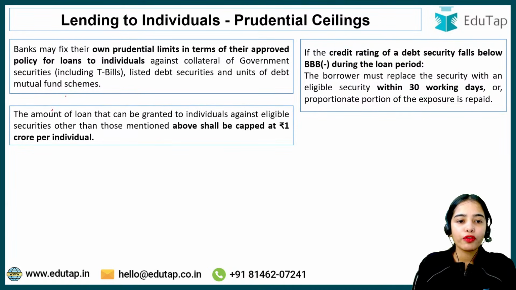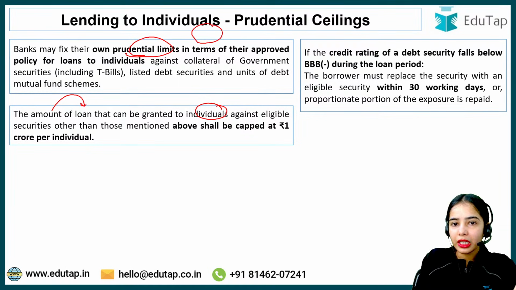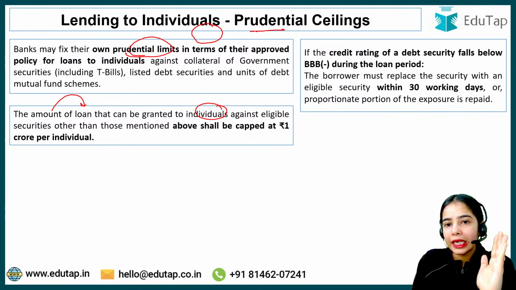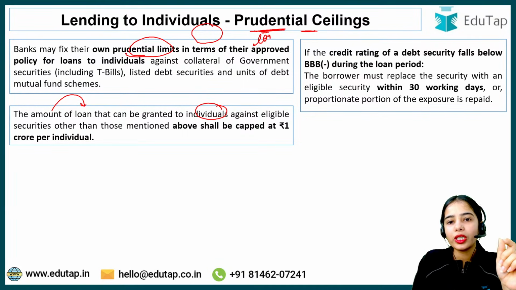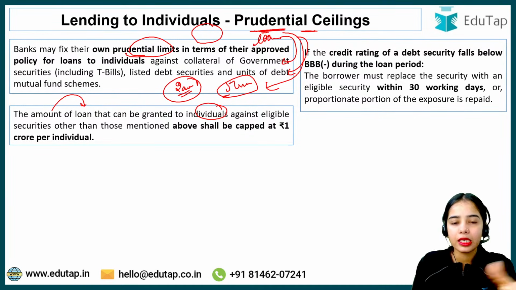Now the amount of loan that can be granted to individuals against eligible securities. So here we have discussed that the bank can decide its own prudential limit, the total limit, as well as the individual limit, that for an individual person, how much loan can be provided against the government securities, against the listed debt security, against the unit of debt mutual fund. So the bank can provide, let's say, 2 crore, or 5 crore is the limit that the bank has decided on the individual basis and such.